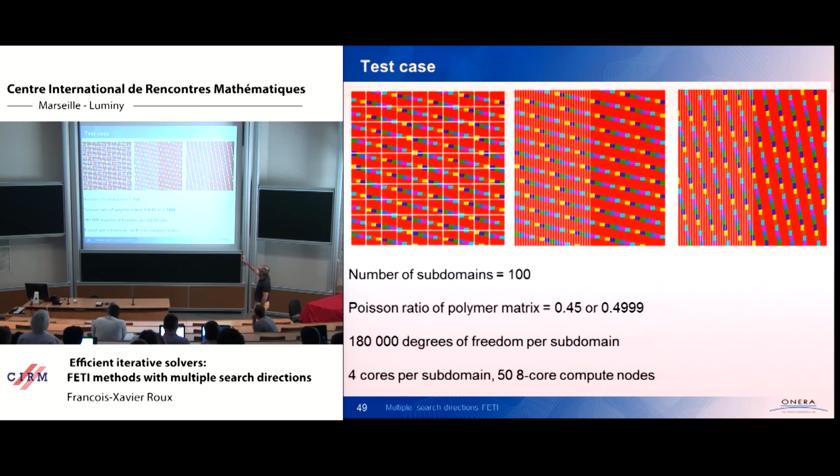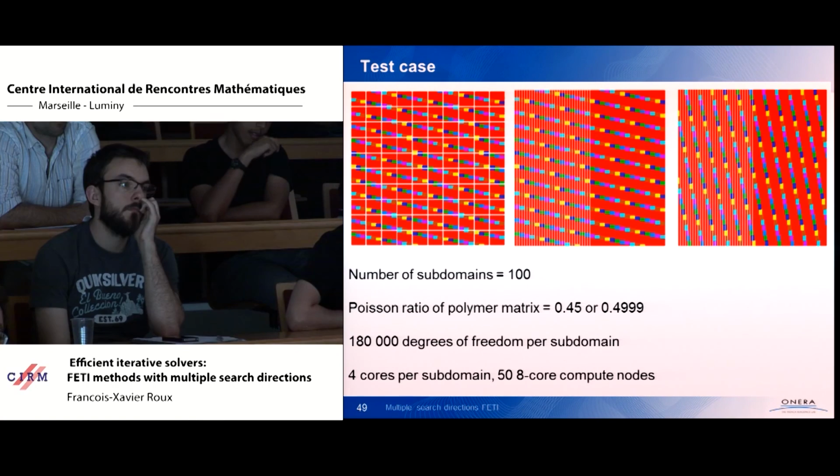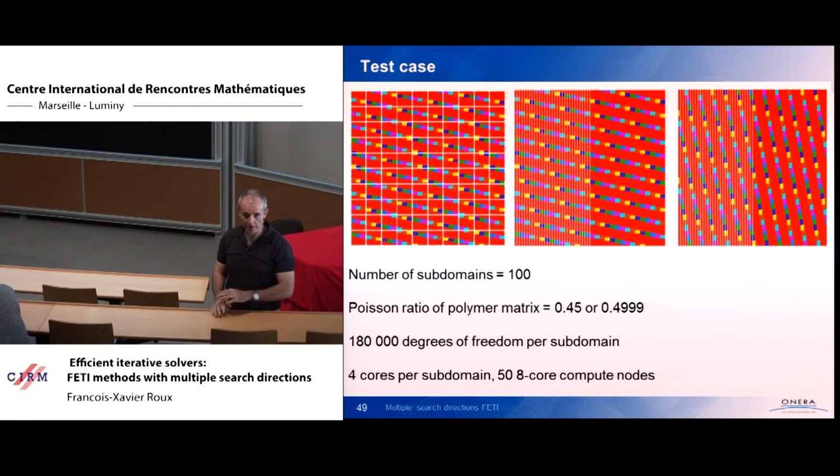And with two kinds of splitting. One I will call checkerboard, so square, clean squares. The other one is decomposition in slices, so it is the worst in terms of heterogeneity induced by the geometry.